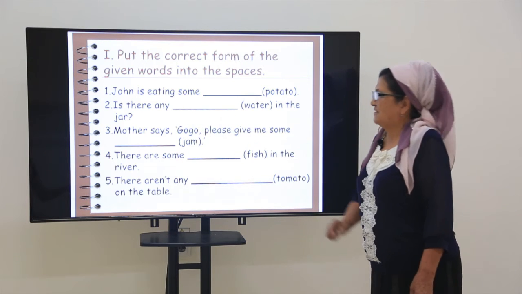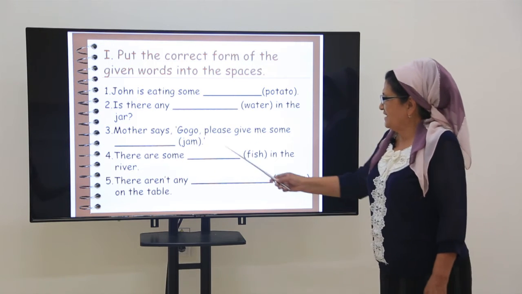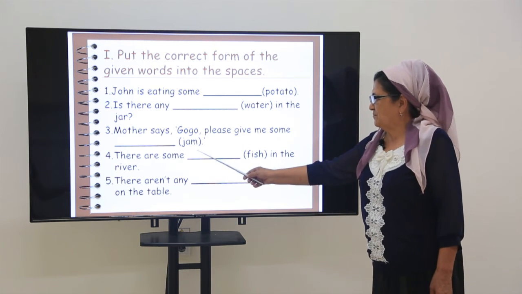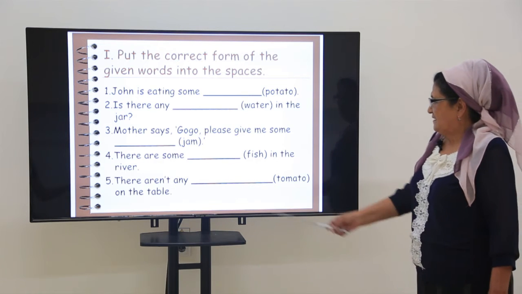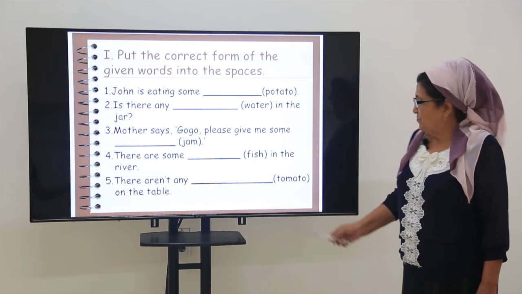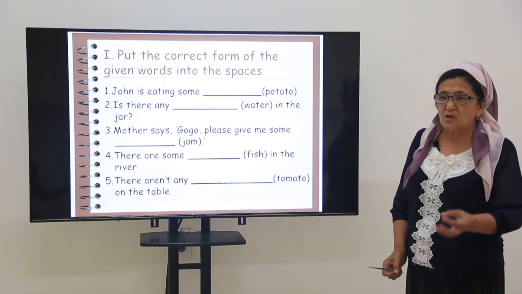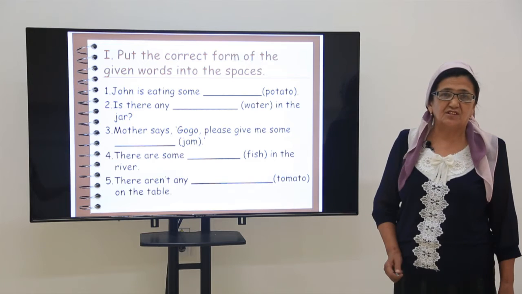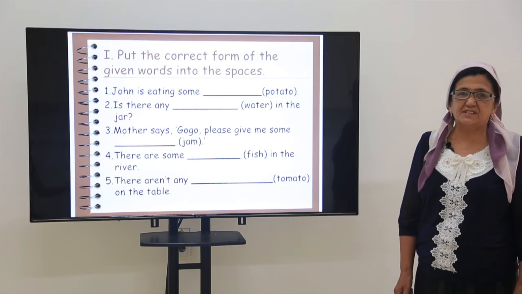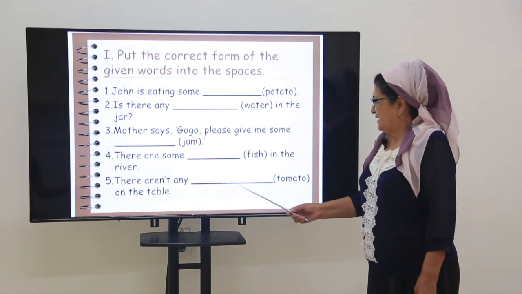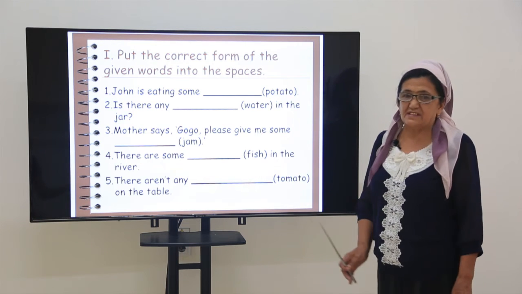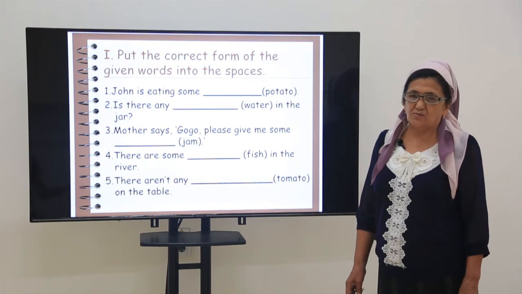Is there any water in the jug? What do we use here? Any, yes. Mother says, Google, please give me some jam. There are some fish in the river. Can we put something here? No. Because fish is uncountable. If you want to say, I have one fish, you may say a fish. But there are some fish. The plural form of fish is fish too. There are not any tomatoes on the table, because tomato is a countable noun.